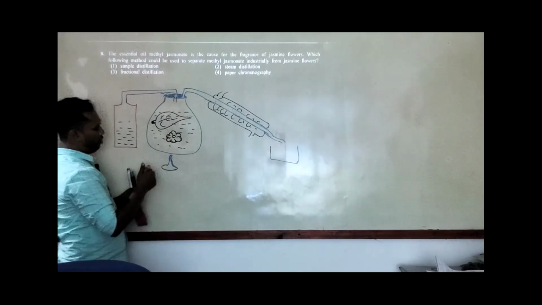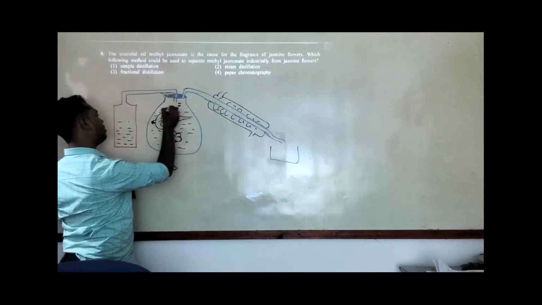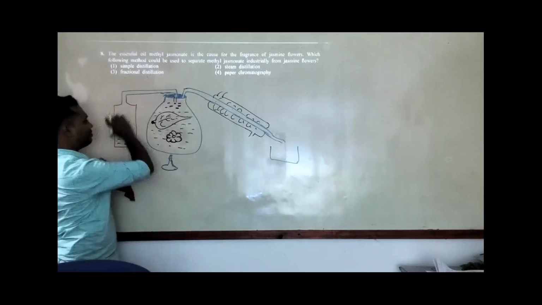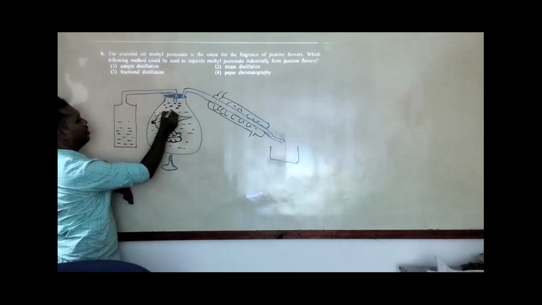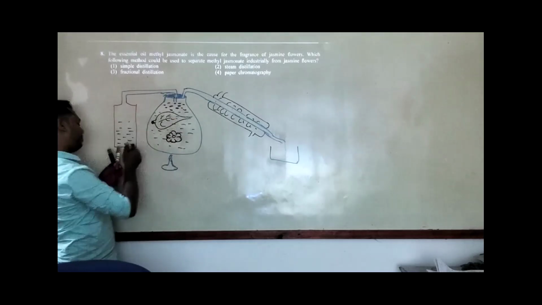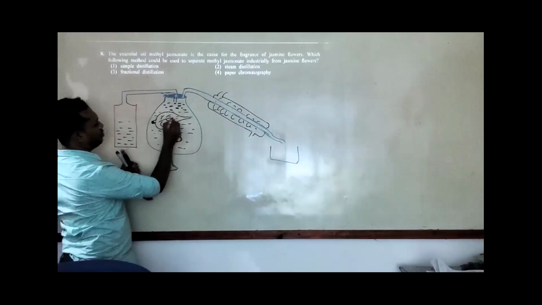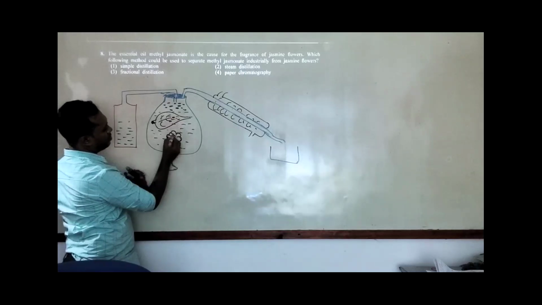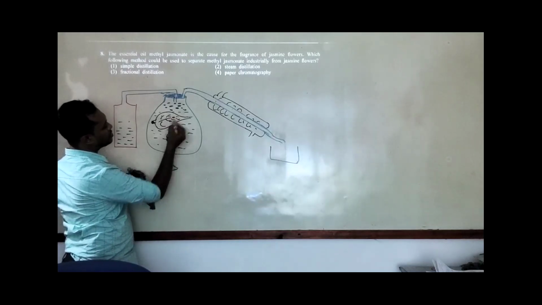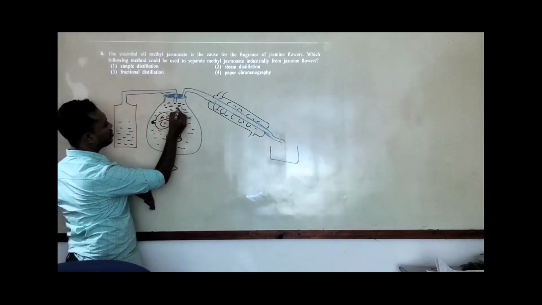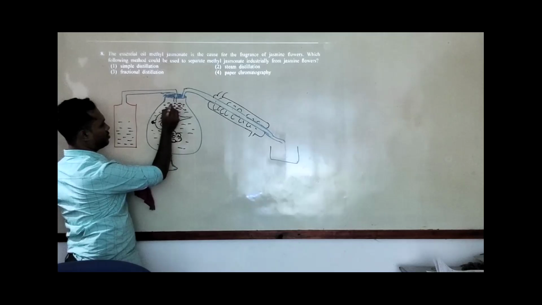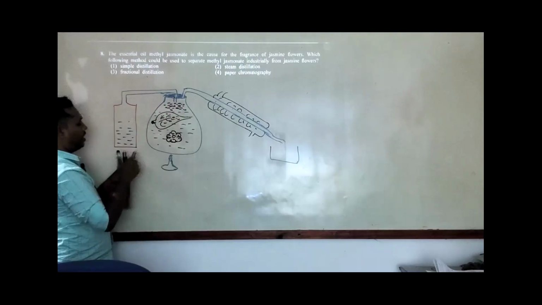The water vapors are collecting here. Also, we are supplying some water vapors from here. So what will happen? These water vapors also carry the oil. Okay, so I will mention the oil by red color. So this oil material also comes to this evaporation, to the vapors. Both of them are going there.